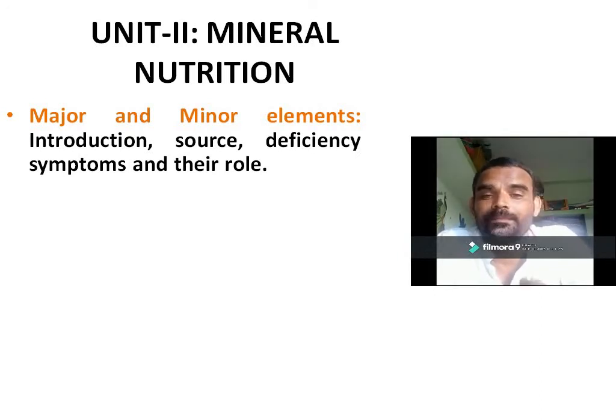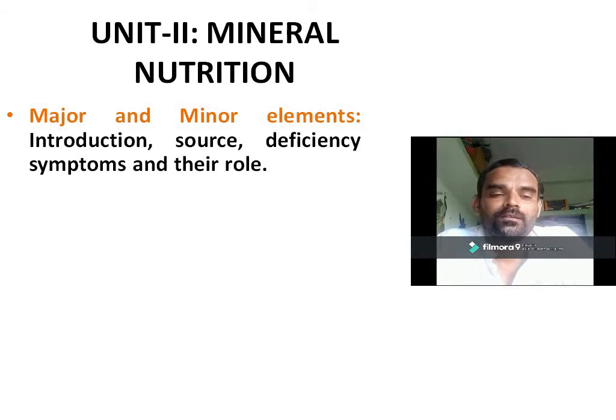What happens if such nutrients are not available, that is, the deficiency symptoms which occur in the plants, and what is the role of these particular nutrients in plant life. We have to study in detail about that.